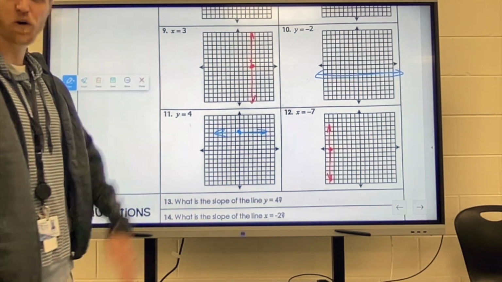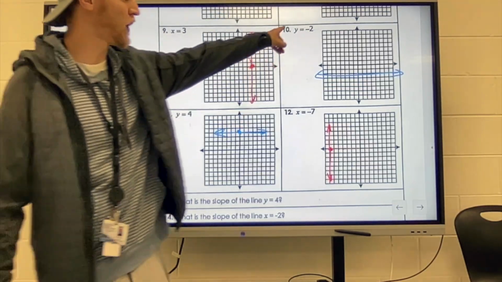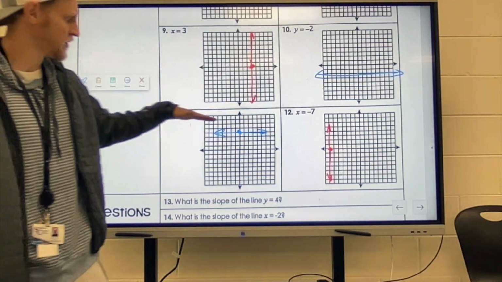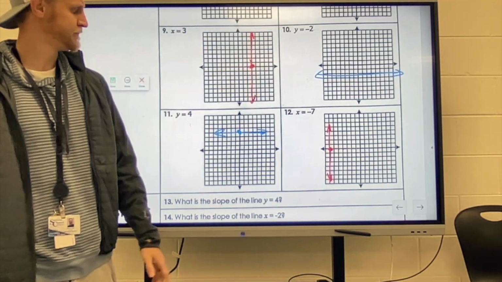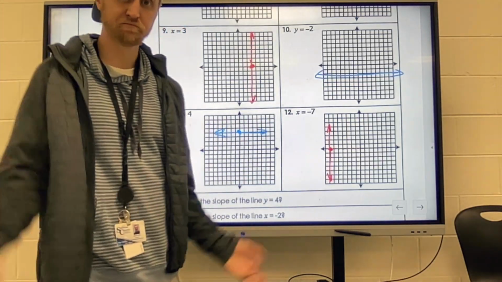All right, so hopefully it looks something like this. Your x equals 3 is vertical. Your y equals -2 is horizontal. Your y equals 4 is horizontal at +4. And your x equals -7 is vertical at -7.